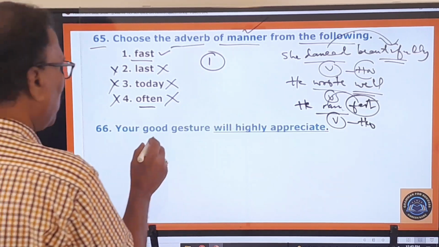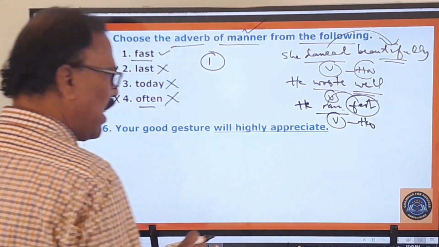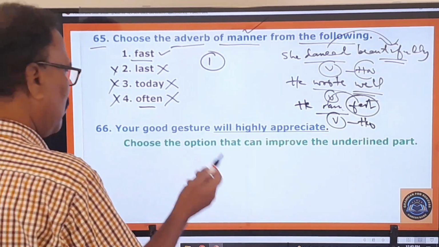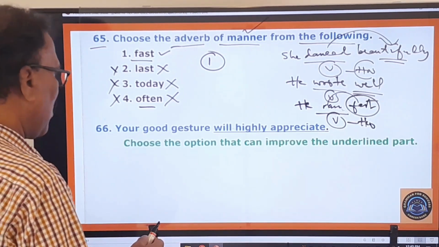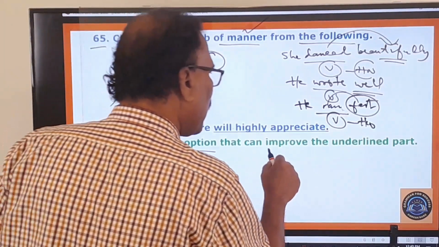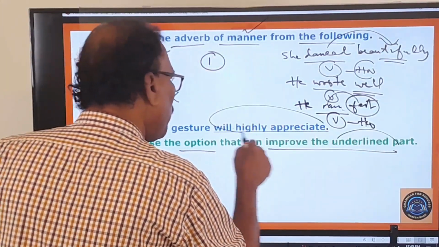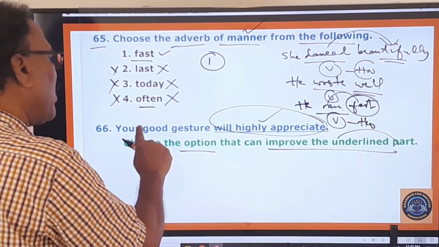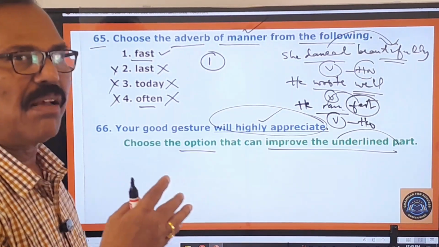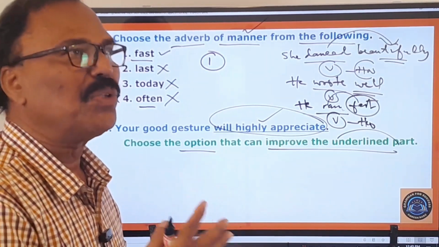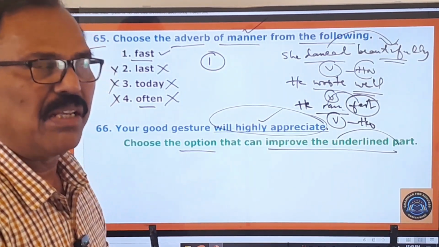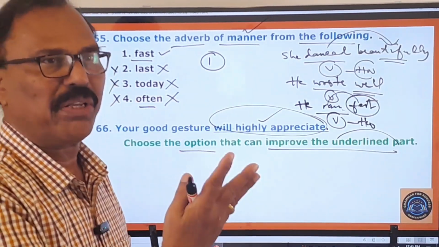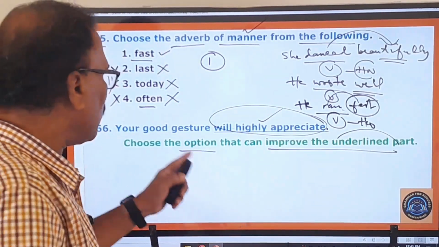What is that? Your good gesture will highly appreciate. So this is a statement given, and now let us see what the examiner is asking you to do. Choose the option that can improve the underlined part. So what to be used instead of this underlined part? You see the meaning of this. Your good gesture. Gesture means a kind of bodily movement to indicate something, a motion of the body, motion of the hands and this and that. So that's called a gesture.